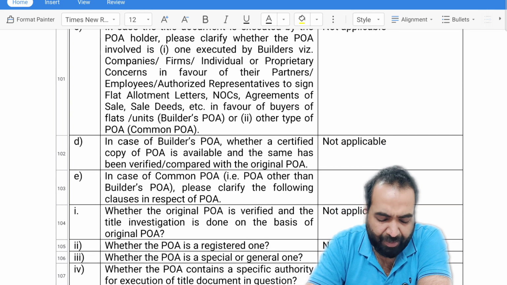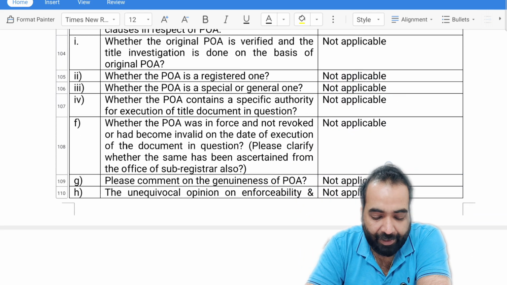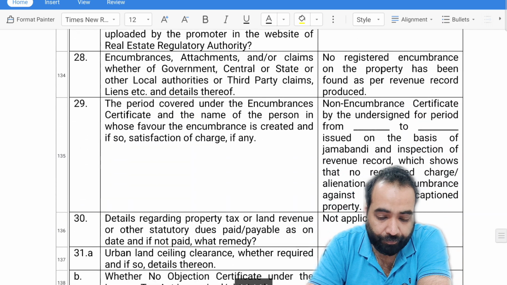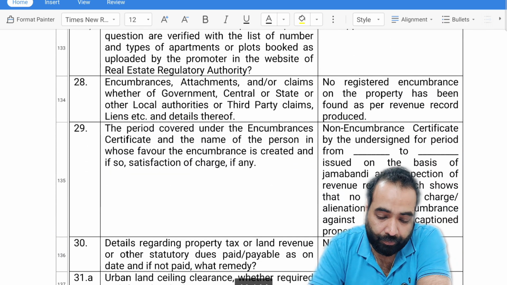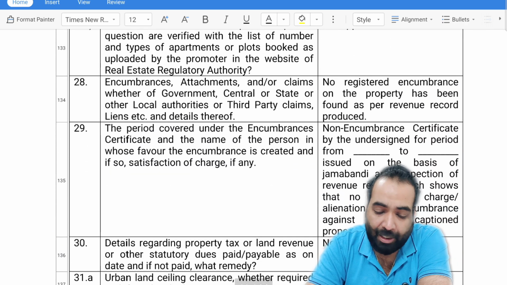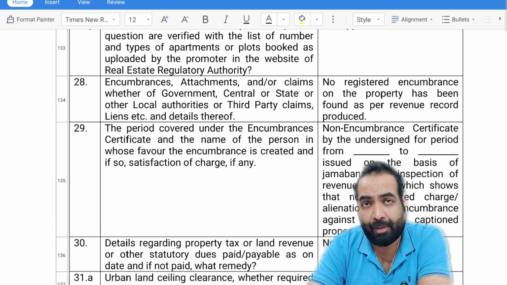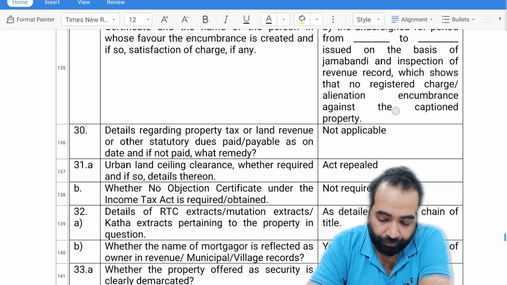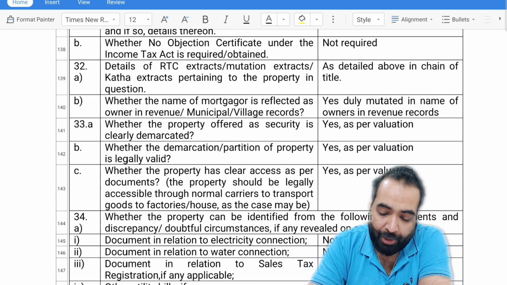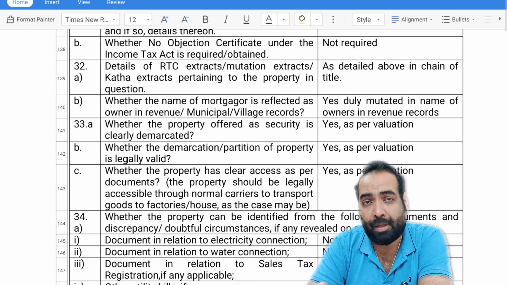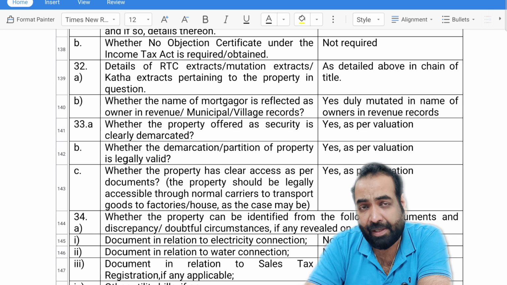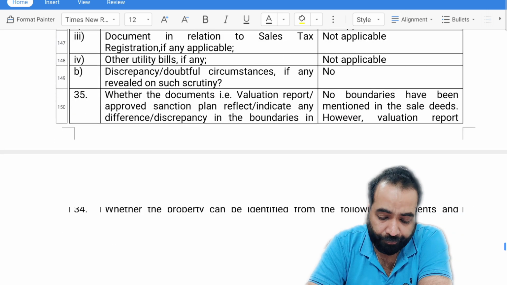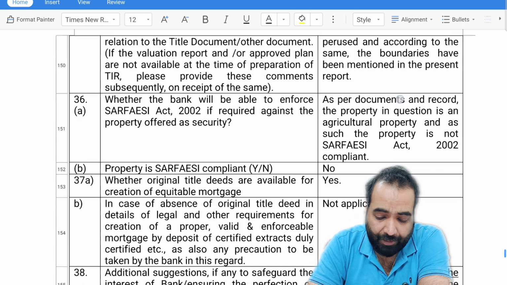Then again, there is multiple information that you can pause and read about in the report. So in the 28th point, he has mentioned that no registered encumbrance or charge on the property has been found in the government records. The property is duly mutated in the name of the owner. That means the present owner's name is duly reflected in the government records also, right?